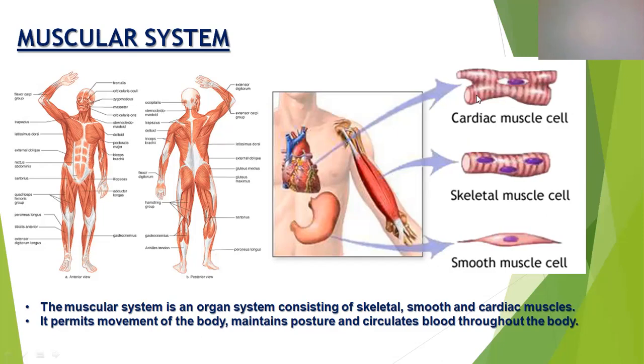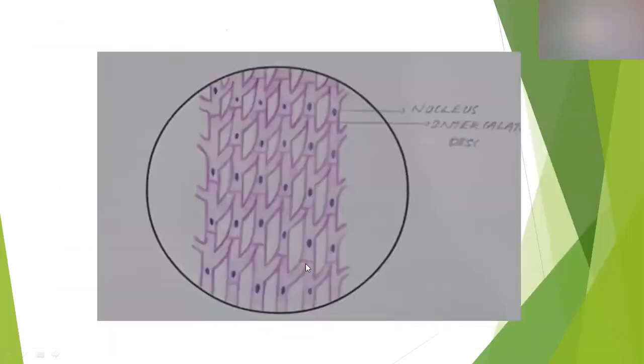Now, if you are moving to the cardiac muscle, cardiac muscle fiber. See, this one is a cardiac muscle fiber. This one is another cardiac muscle fiber. See the peculiarity here. Cardiac muscle fiber is a long chain of myocytes, cardiac myocytes.